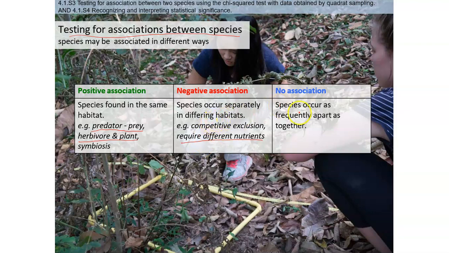But what about no association? No association means frequently apart from each other. So there is no rule. You might find them sometimes together, sometimes not, and randomly they might be seen in the same area, but there is no association between them. They don't have any relationships in terms of nutrients or other things. They just might be randomly at some areas.